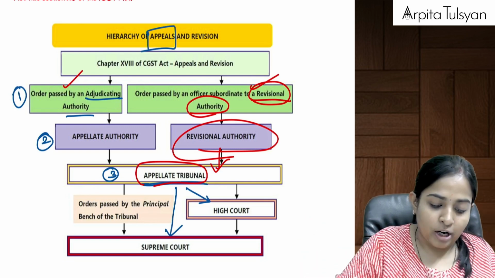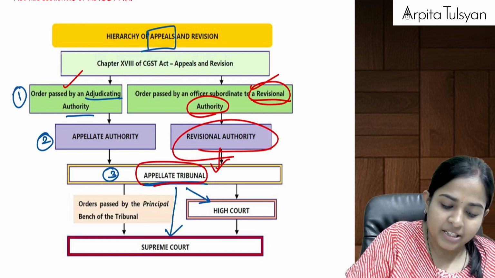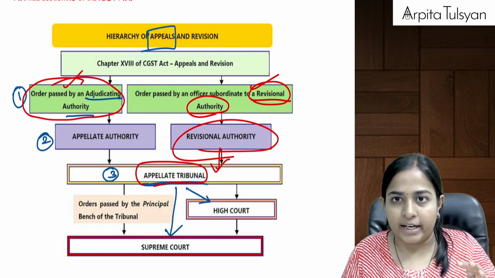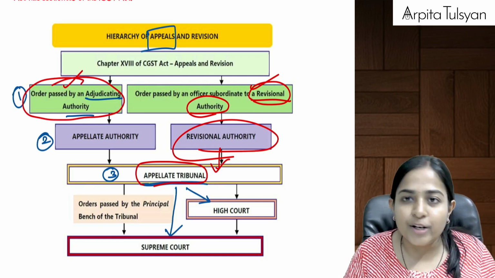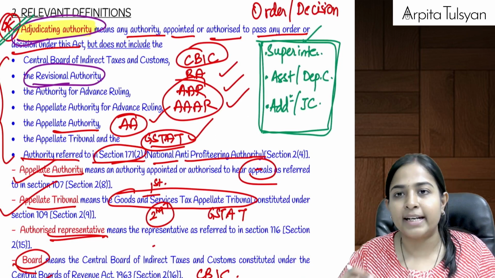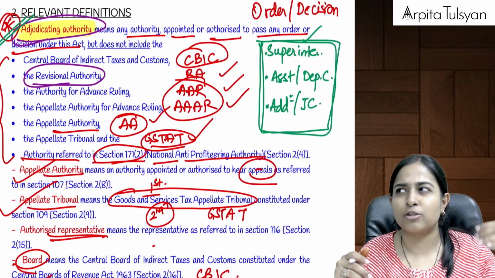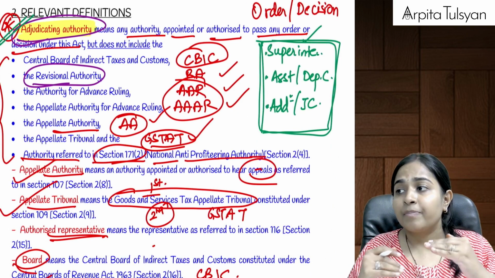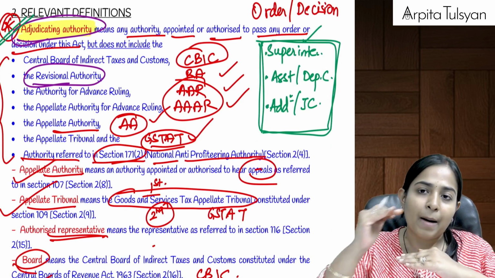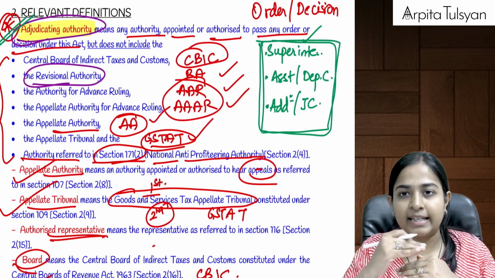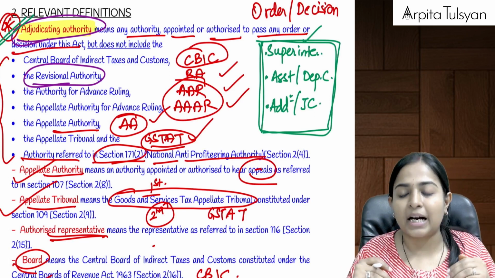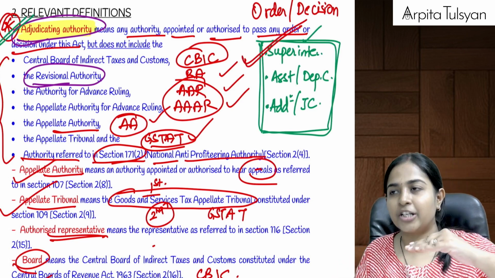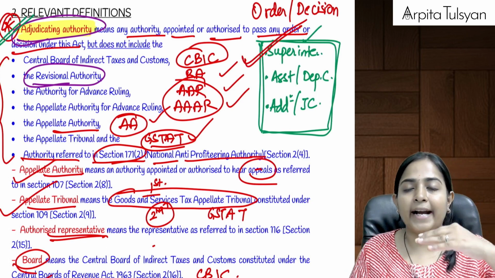Now first of all, if there is any order which is passed by adjudicating authority. Ma'am, what do you mean by adjudicating authority? Remember, in the last to last chapter I had told you, adjudicating authority is your superintendents, then above that is your deputy commissioner or assistant commissioner, and above that is your joint commissioner and additional commissioner.